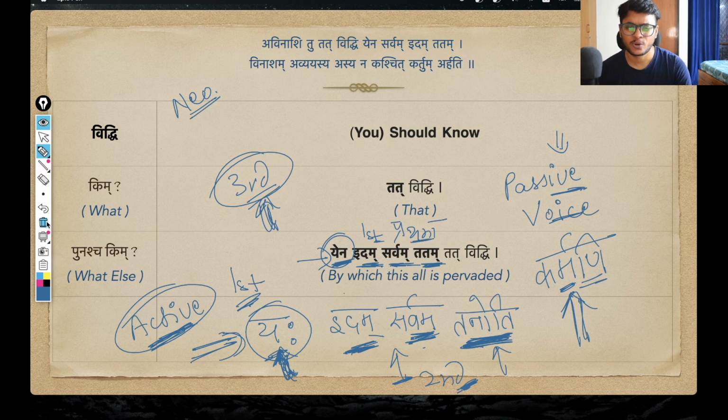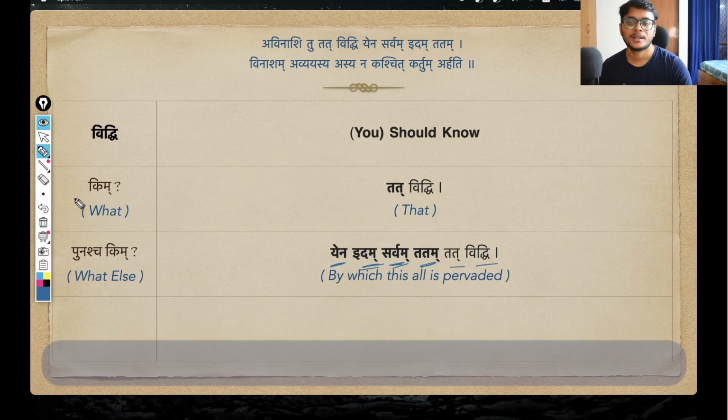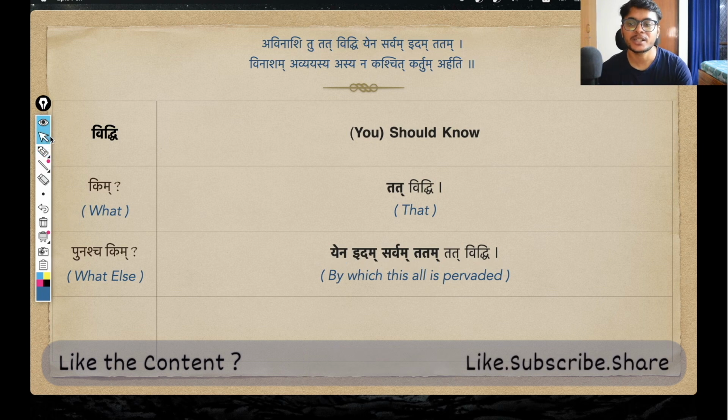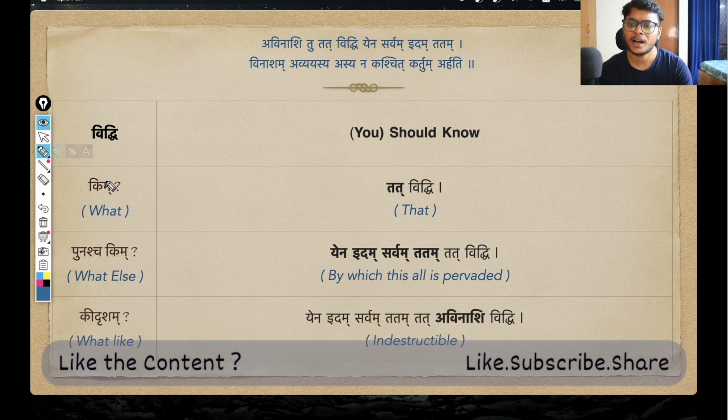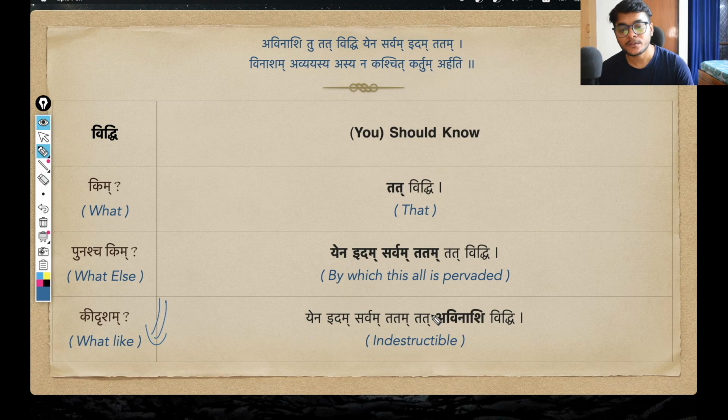Okay, just take a note of this thing. But anyways, that is what Krishna is suggesting to Arjuna, or maybe you can think that he is giving an order. And again, there is one more adjective for this tattva, for this supreme reality: avinashi. This simply means indestructible.